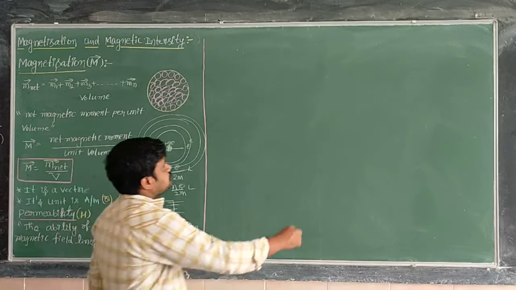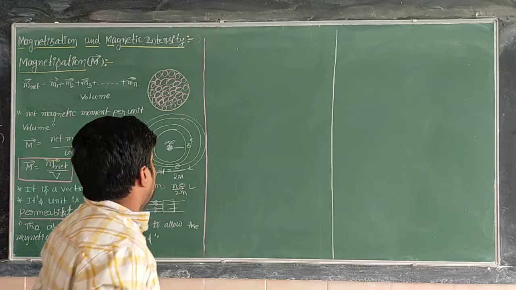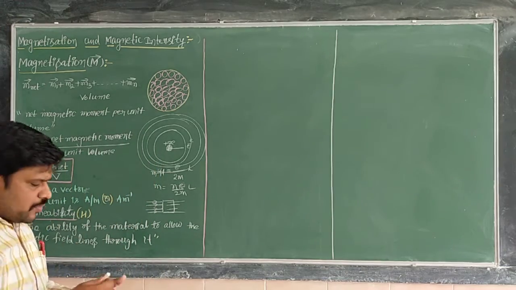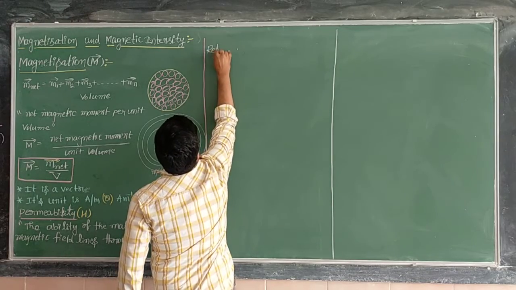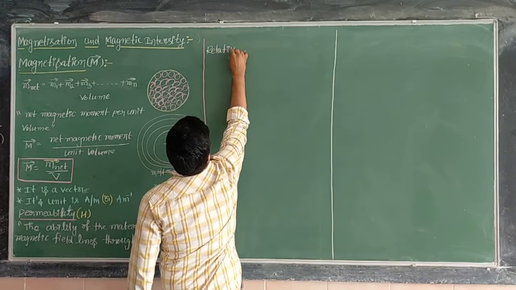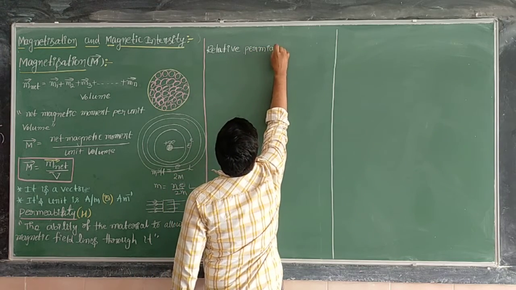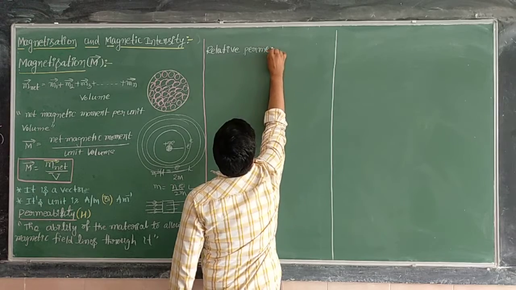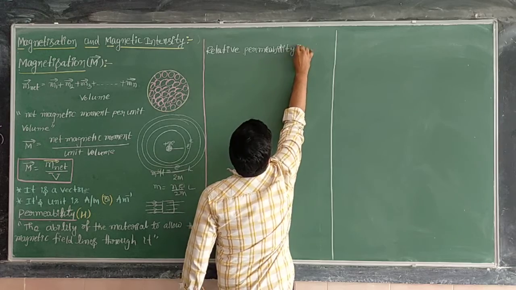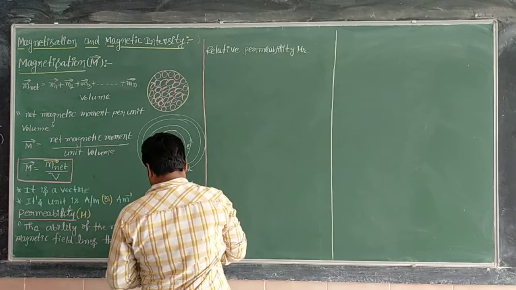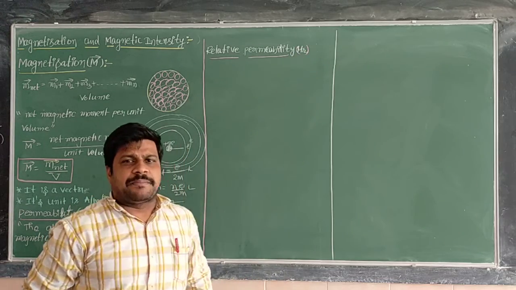Next, we still have another concept. Permeability, and what is the relative permeability?